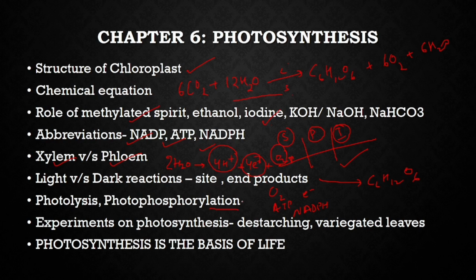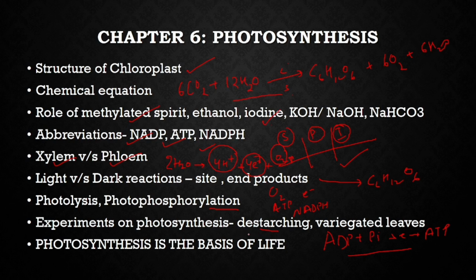Photophosphorylation is a process of ATP synthesis. Phosphorylation means ATP synthesis. How is ATP formed? ATP is formed by ADP plus Pi. So ADP plus Pi plus electron will give you ATP. This is phosphorylation. And if it happens in the presence of light, it is photophosphorylation. Experiments on photosynthesis. Destarching.